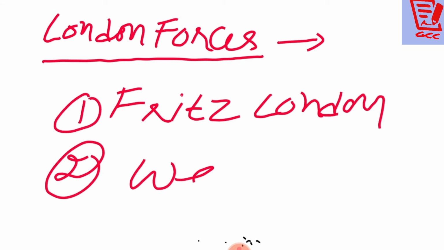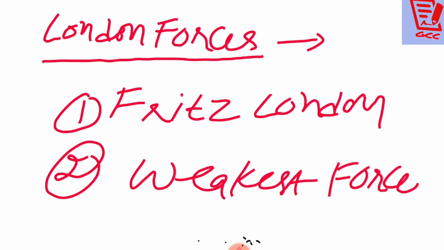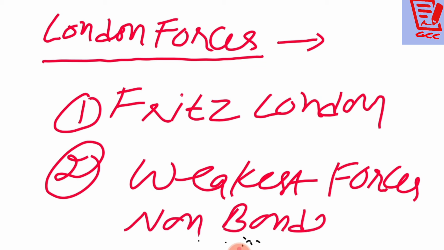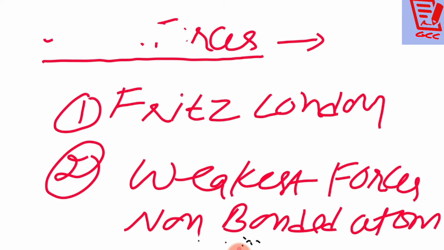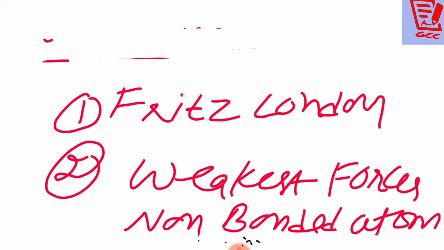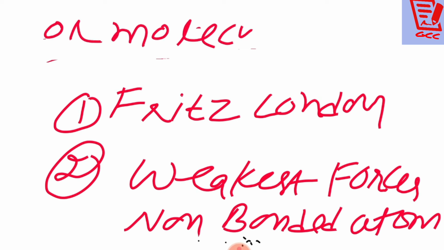Okay, the second thing is that these are the weakest forces. You know why these are the weakest forces? These are the weakest forces because usually these forces are there between non-bonded atoms or molecules. Is that clear? I'll explain this with some examples.